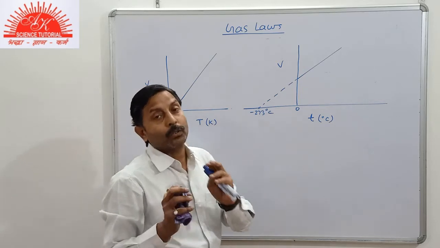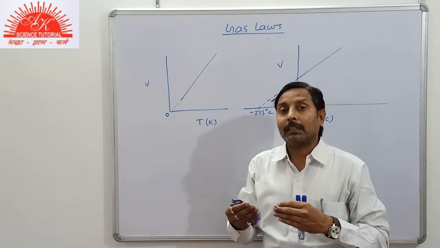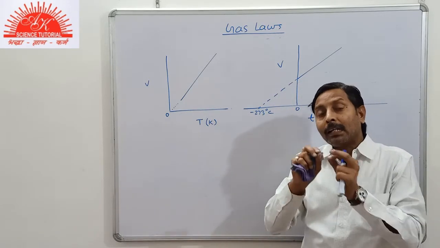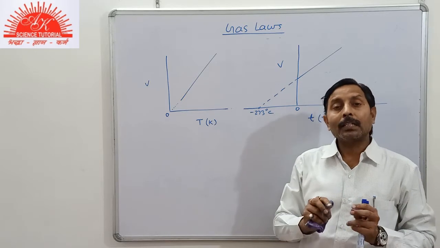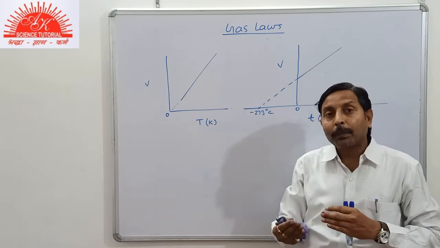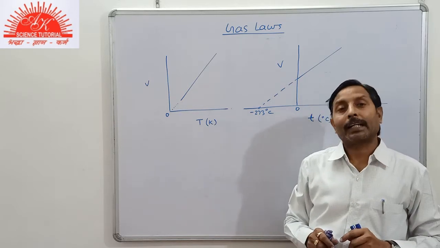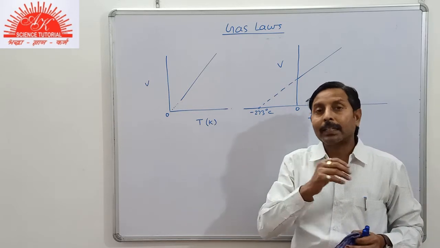Now students, in the next part we are going to study the combined gas equation, that is, the simultaneous effect of change in temperature and pressure on the volume of gas, at the same time.